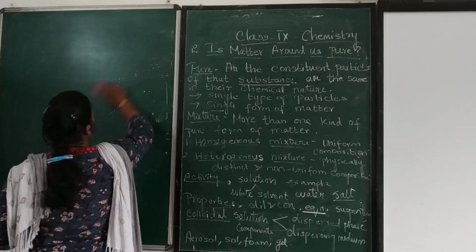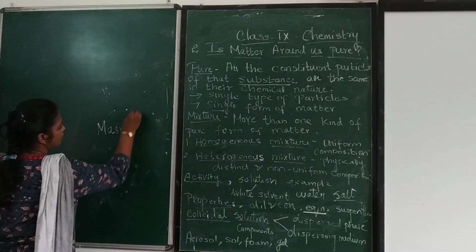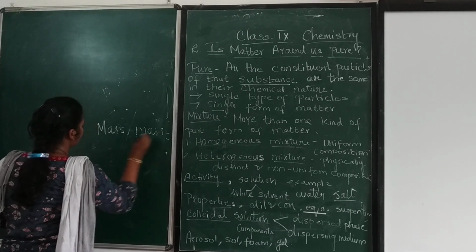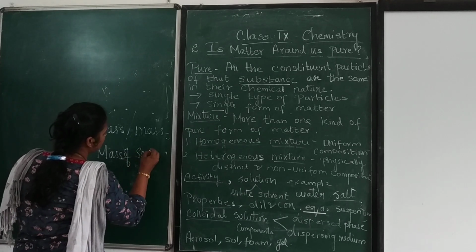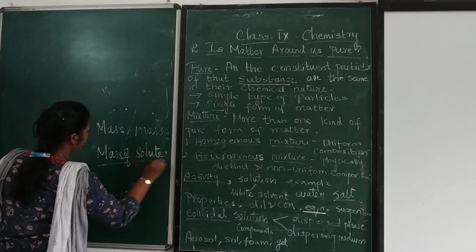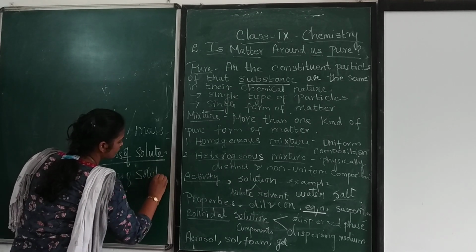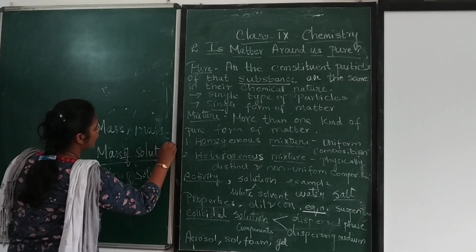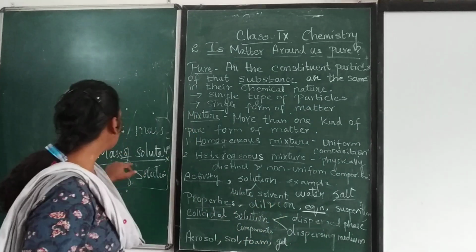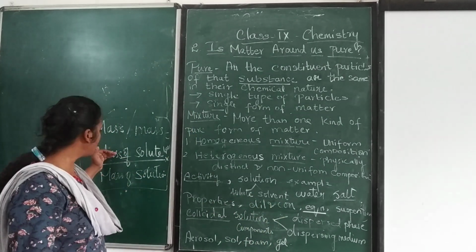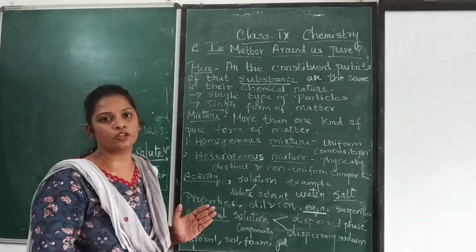Now let us see the formula for that. Mass by mass formula is mass of solute by mass of solution into 100. Using this formula you can also find out the percentage. There is also mass by volume and volume by volume.